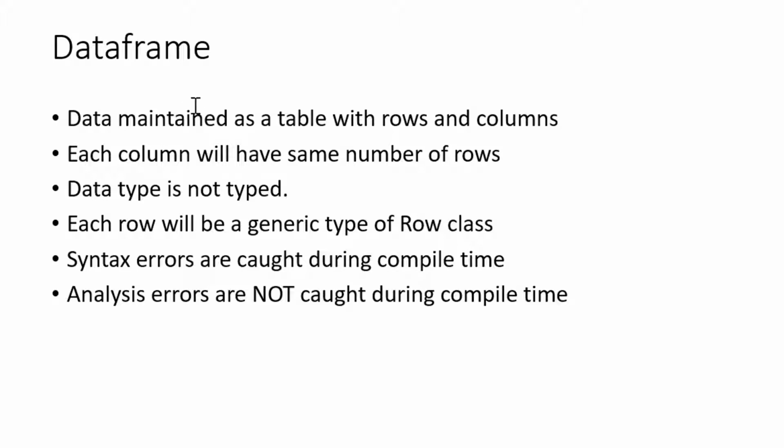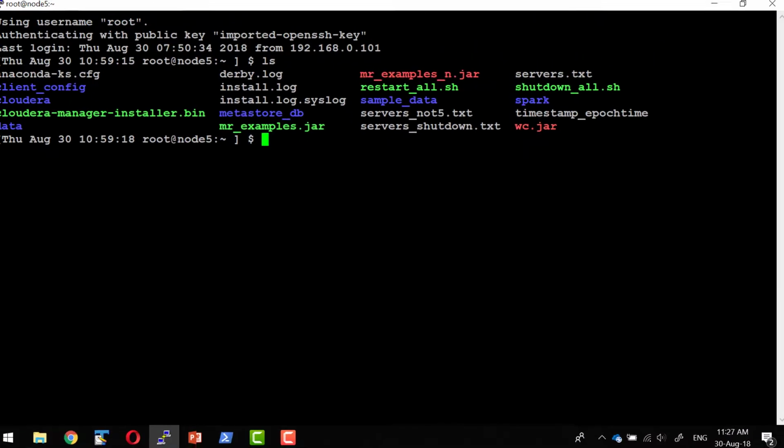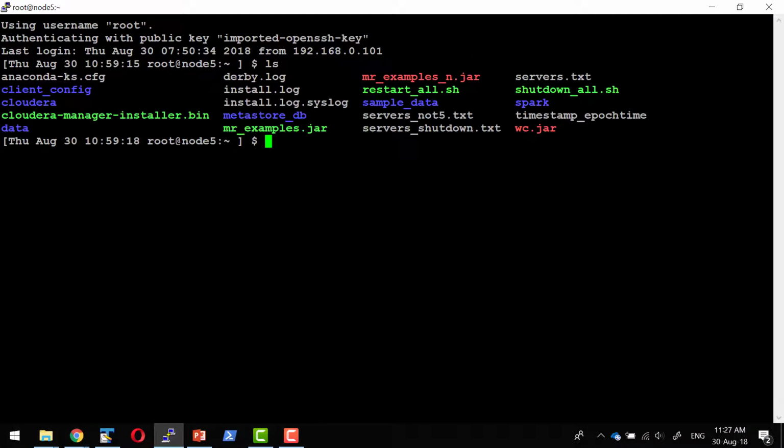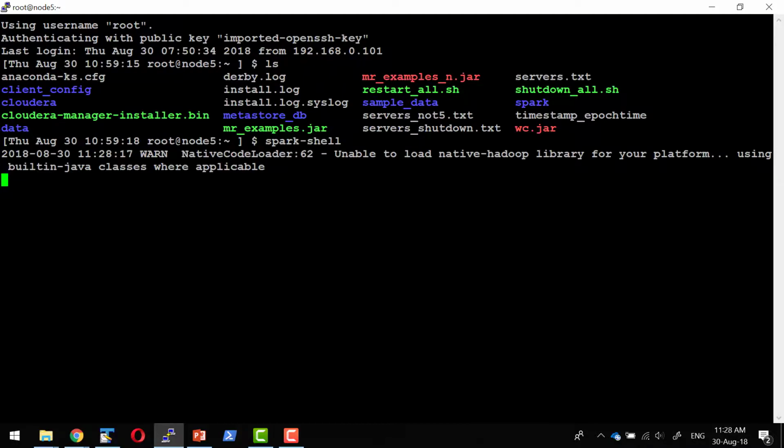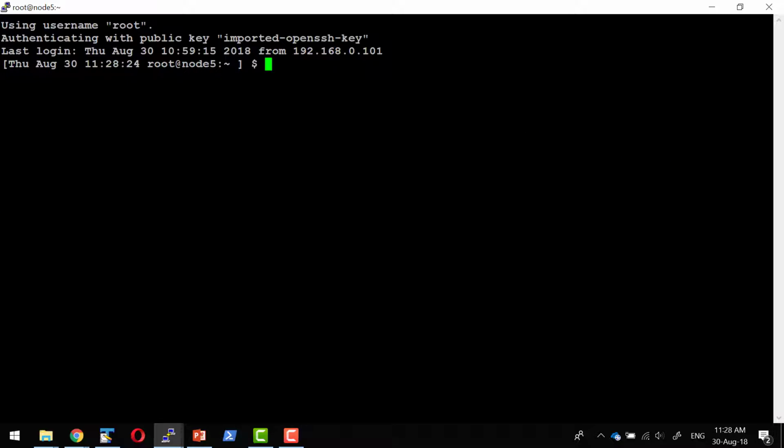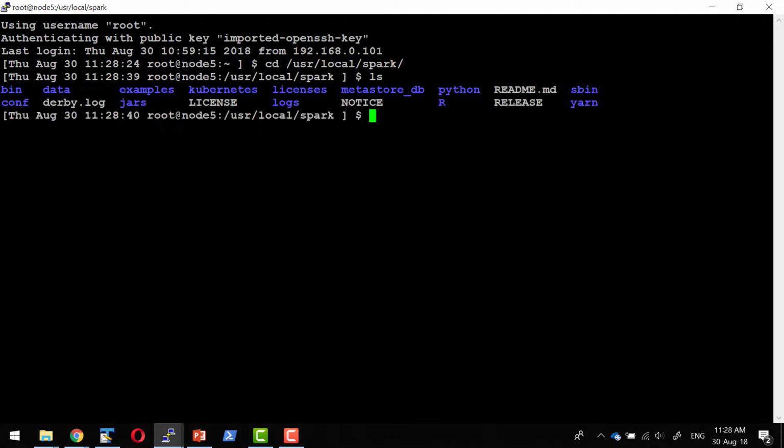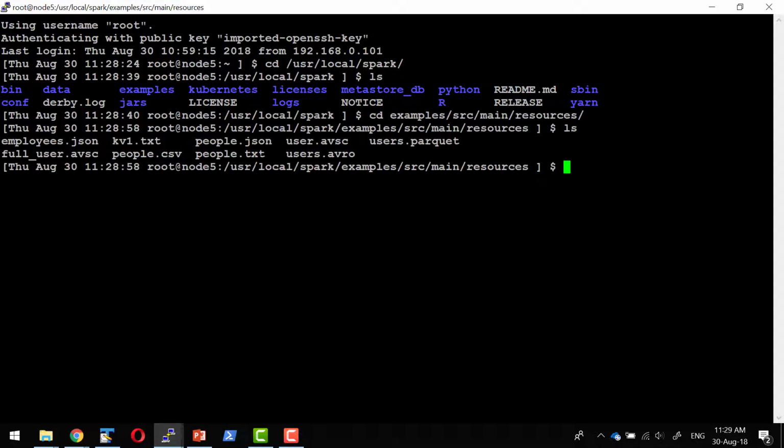Let us see a small example of how a data frame looks. I have access to the Spark shell, where I have installed Spark on this system. Let me open the Spark shell. The shell application will open in local mode, so I'll be in a position to access files available in the local file system. As part of the Spark installation, there are some sample files. This is where I have installed Spark, and there is a folder called examples that has n number of resources to try out various samples. Under examples, src, main, resources, I have some sample CSV, text, JSON, Avro, and Parquet files.